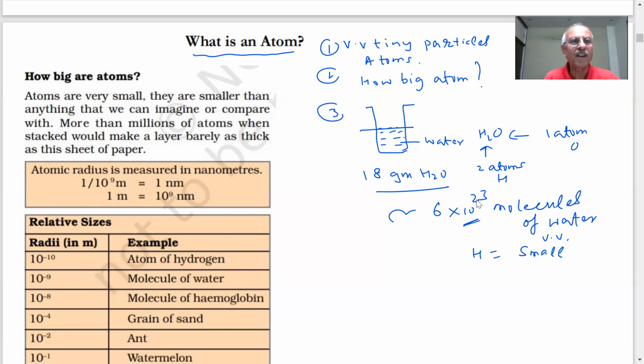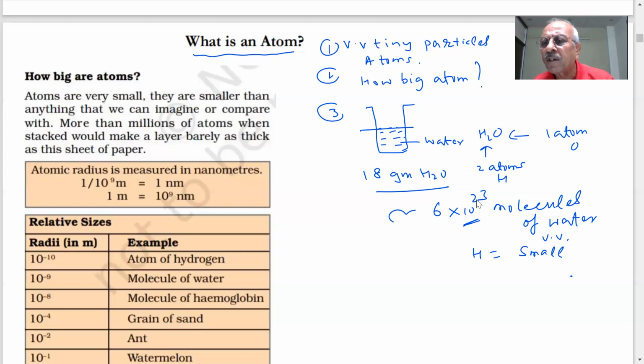Interesting. Okay, well. So students, this is interesting: what scale our eyes can see, what we can measure, and what things you are aware of. You have seen 1 meter, 1 centimeter, 0.1 centimeter. If I put a dot, even you will say, oh sir, how will I measure this? It looks very small. But that particle is much, much, much smaller than even a dot. The dot is still visible to me.